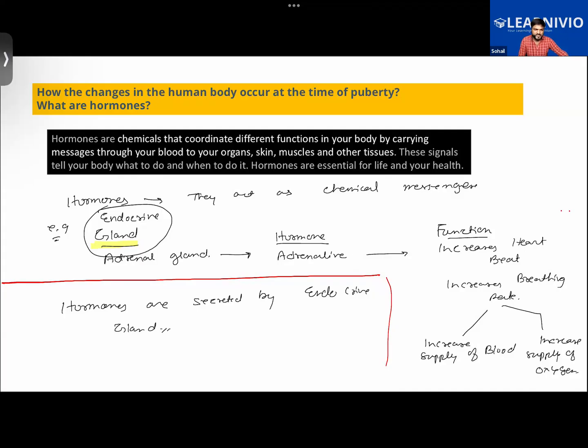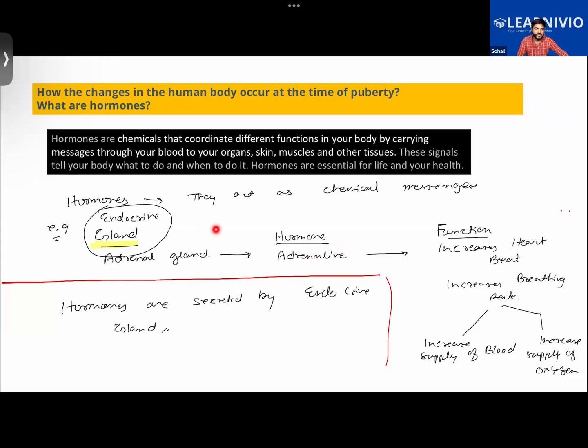Take for example what we learned about the adrenal gland. It will be producing a hormone by the name adrenaline. Where does it go? First of all, it will be going to the heart and will be increasing the heartbeat. When the heartbeat increases, the supply of blood will increase. Plus, it will be increasing the supply of oxygen to different cells in the body. So isn't this acting as a messenger? Isn't this acting as a messenger?